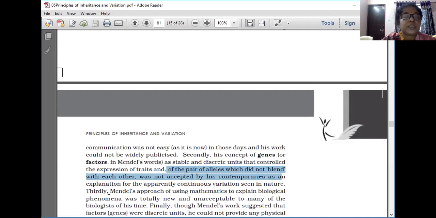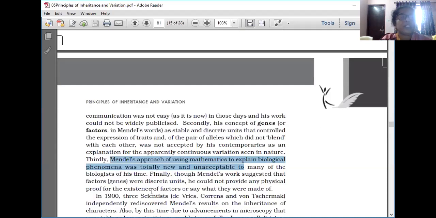Thirdly, Mendel's approach of using mathematics to explain biological phenomena was totally new and unacceptable to many of the biologists of the time. Why should statistics, a part of math, be used in biology? Many of them did not accept it. So three reasons were there. First, social networking was not as improved as today. Second, he thought the genes were stable and discrete units with no blending with each other, so he considered only dominant and recessive. Blending of genes or chromosomes he didn't consider. And third, Mendel's approach of using mathematics to explain biological phenomena was totally new and unacceptable to many biologists of his time.